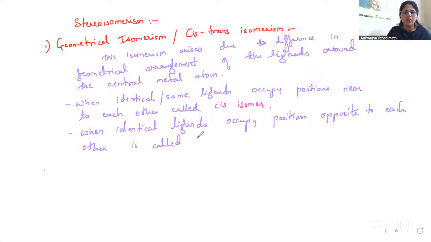Yes, they are called trans. It is almost the same thing, as I said.